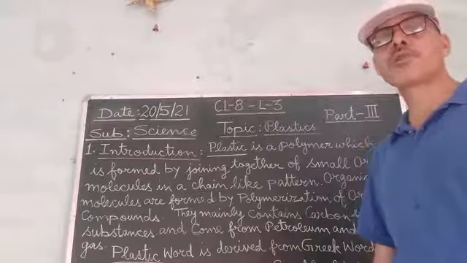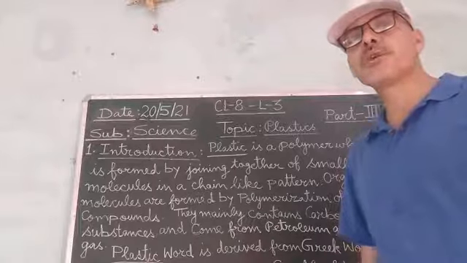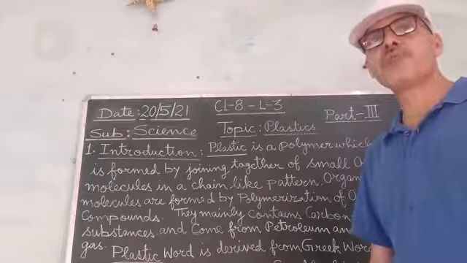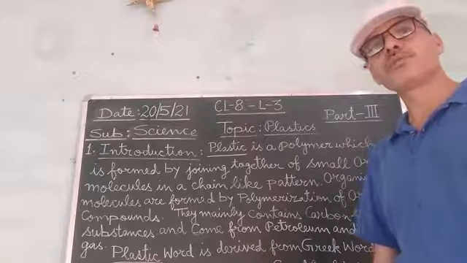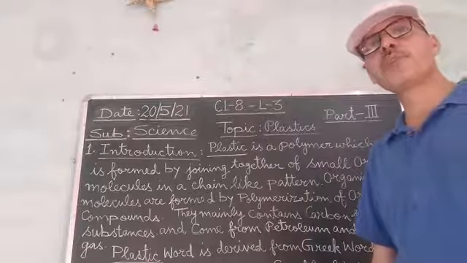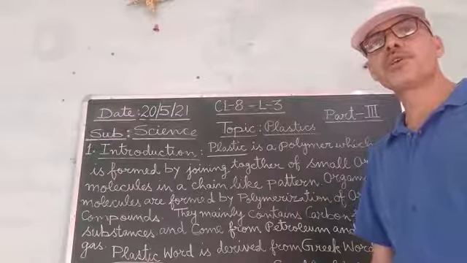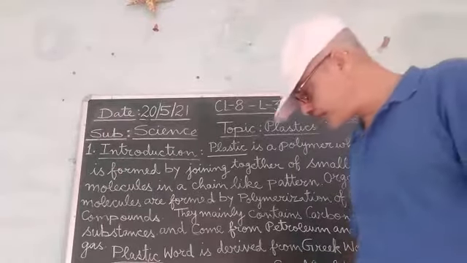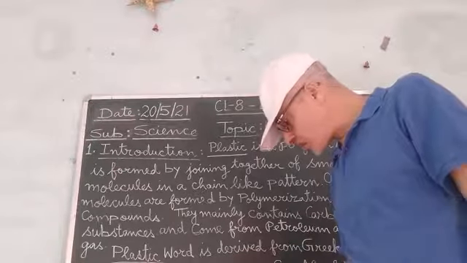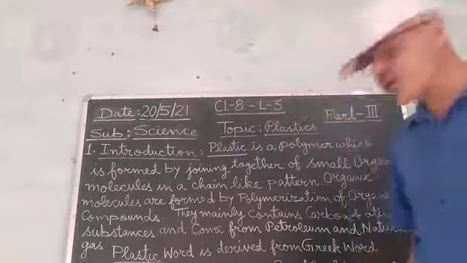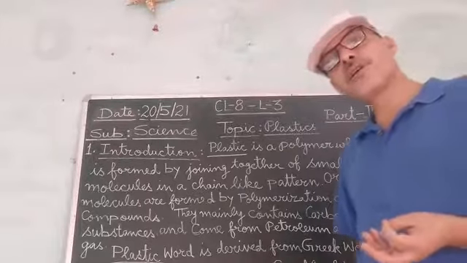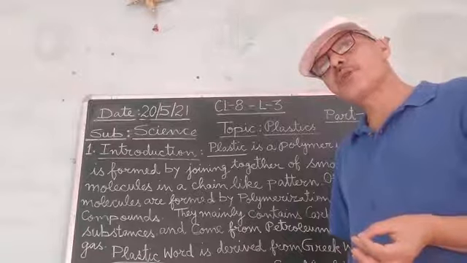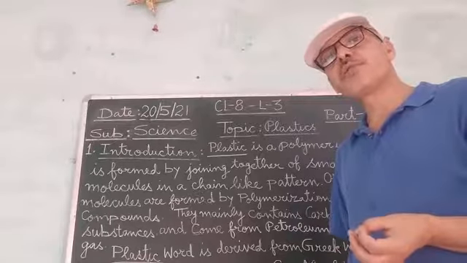Now I will tell you some examples of the thermoplastic. For example, PVC, polyvinyl chloride, PVC pipes you have heard of. Second, polypropylene, then polythene, as well as polystyrene, then PVC. These are some of the examples of thermoplastic.